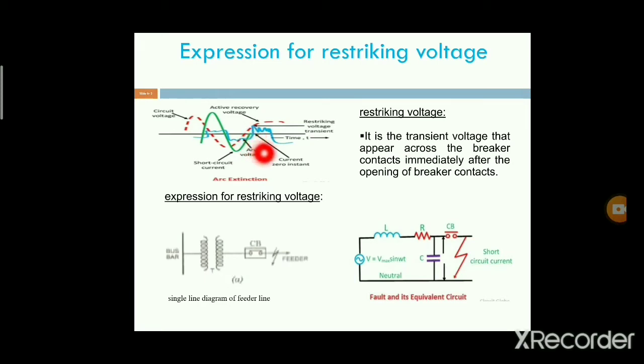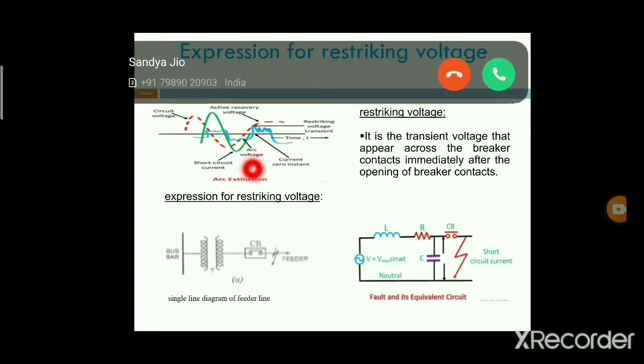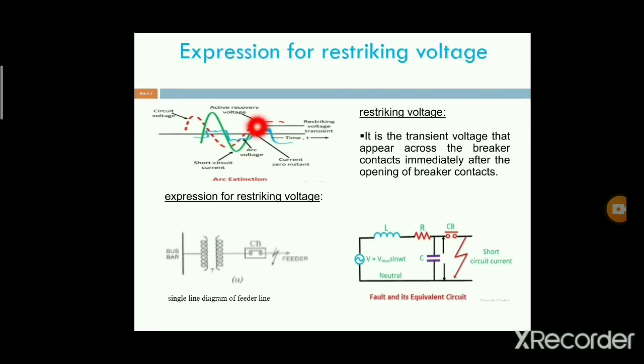In that case the current will naturally be zero, but the arc voltage will not be equal to the system voltage when the current is zero. That depends upon the parameters of the transmission line, the inductance L and the capacitance C. Due to the presence of the inductance and capacitance, the system voltage is not equal to the arc voltage. That is the main reason.